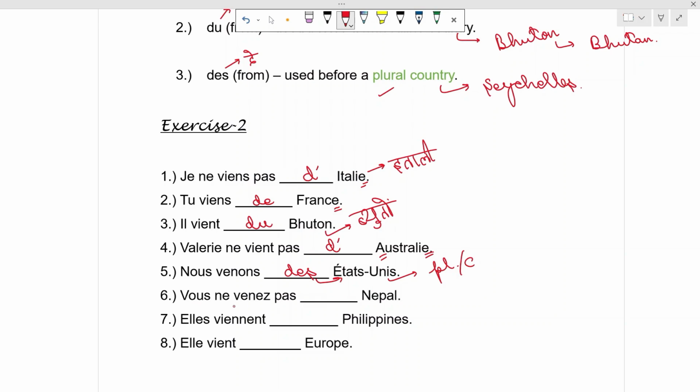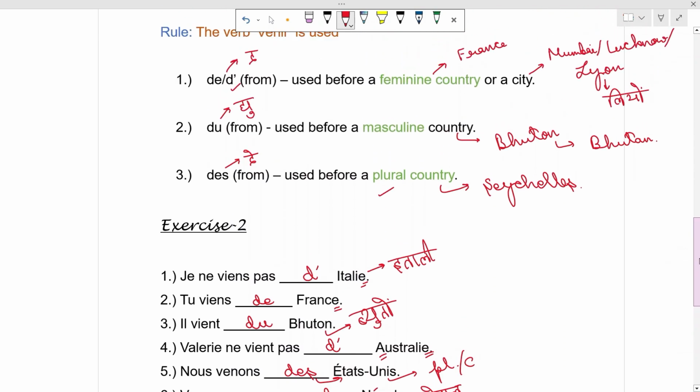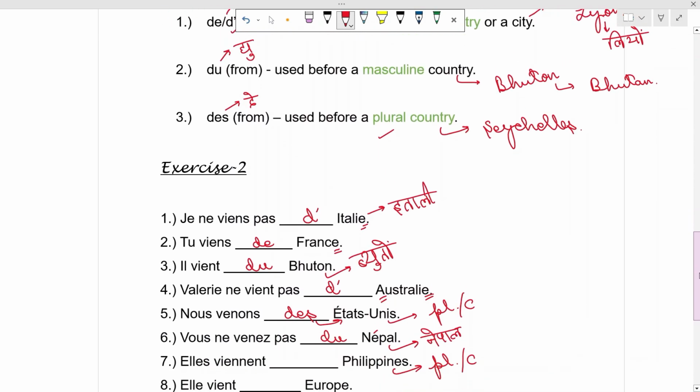Sixth one, vous ne venez pas Népal. We have to put an accent aigu over here, and it is a masculine country, so we will use du. Vous ne venez pas du Népal. Elle vient dash Philippines. It is a plural country. We just have to figure out the gender and the number of the country, and then we will be able to understand which particular preposition is going to be used accordingly.